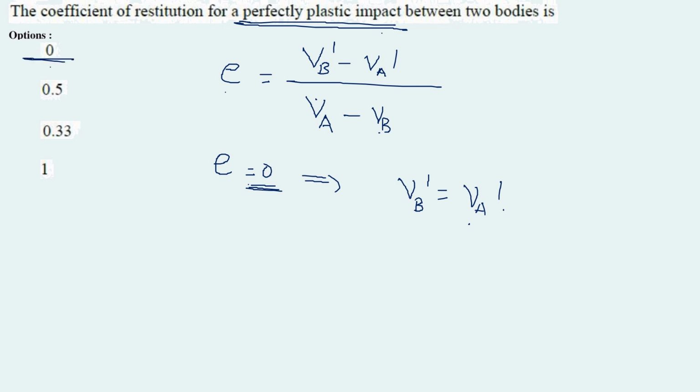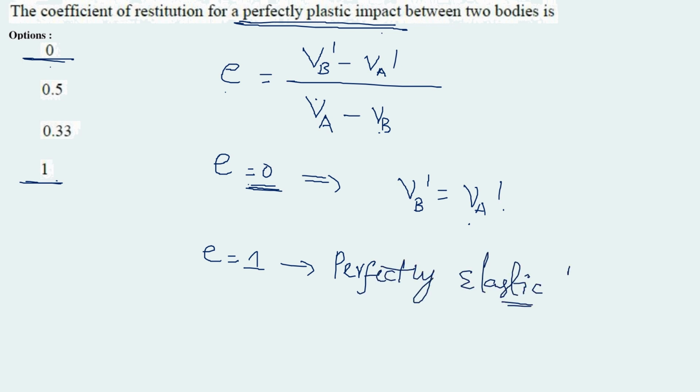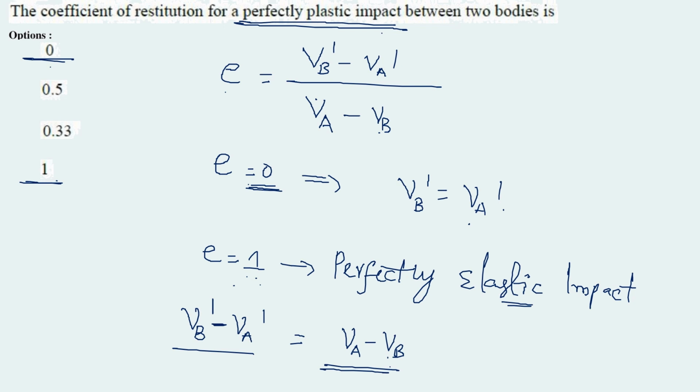For perfectly elastic impact, the coefficient of restitution is equal to 1. Remember that for perfectly elastic impact, e is equal to 1, that is, the coefficient of restitution is equal to 1. In that case, the difference between the velocities of separation is equal to the difference between the velocities of approach. So these two are equal in the case of perfectly elastic impact. Remember these 2 points, very important.